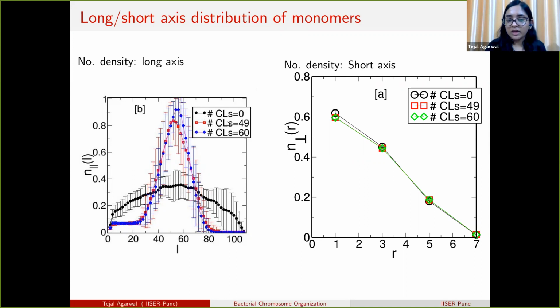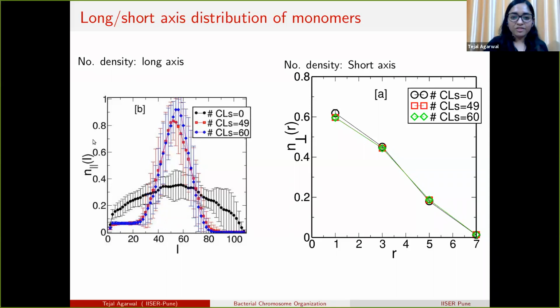If we just tether the first end to the cylindrical wall of the ring polymer and do not take any crosslinks, that is, there are 0 crosslinks, then we see that the monomer density along the length of the cell is uniformly distributed.